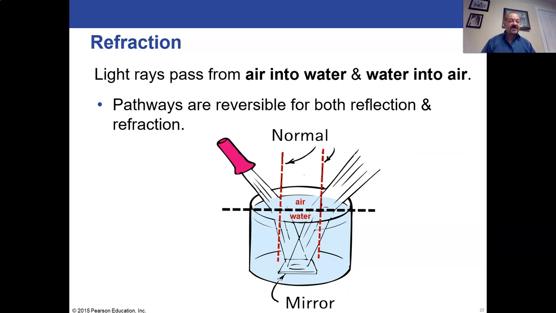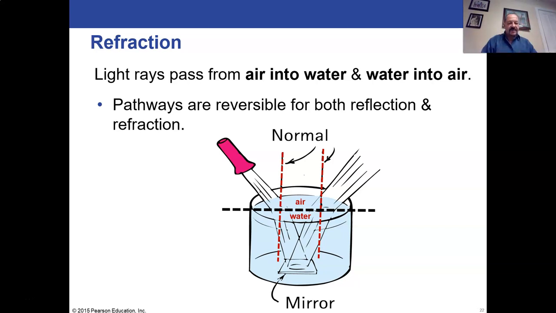So light rays, if we have light passing from air into water, and we have a little mirror at the bottom of the water, so it bends when it hits the water, and then it's reflected from the mirror and then has to come back out into the air. And you'll notice if we draw a normal line where the light is going from air to water, and we draw another normal line where the light is coming back out from the water to the air,